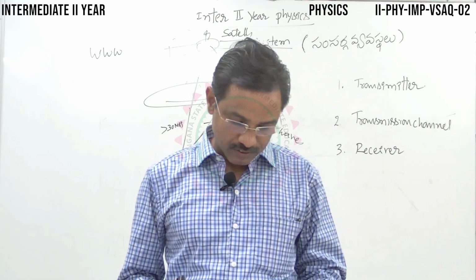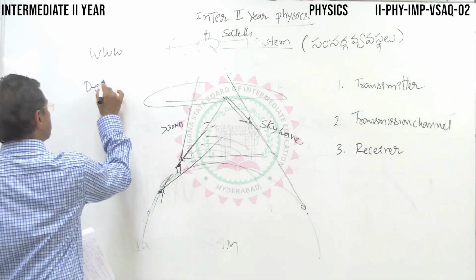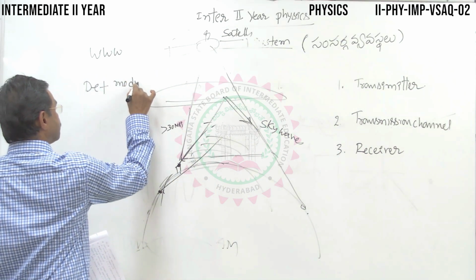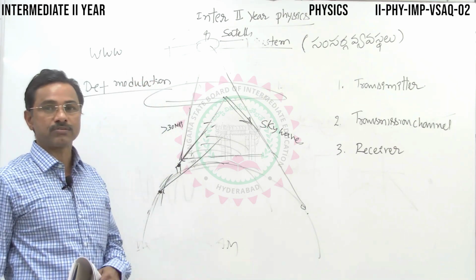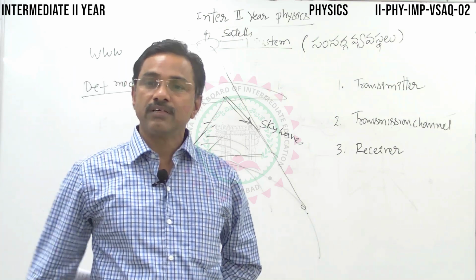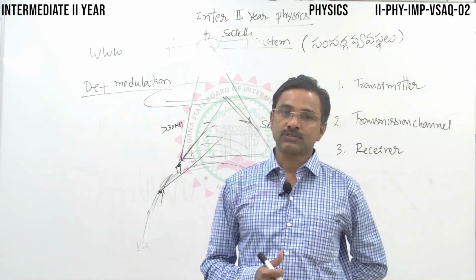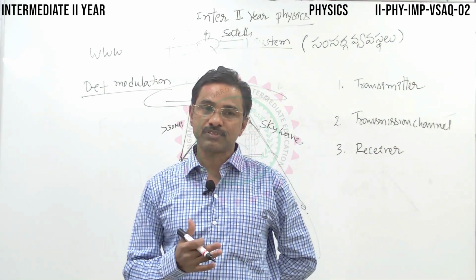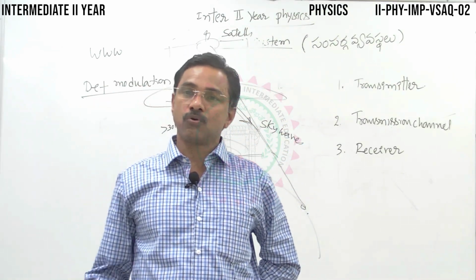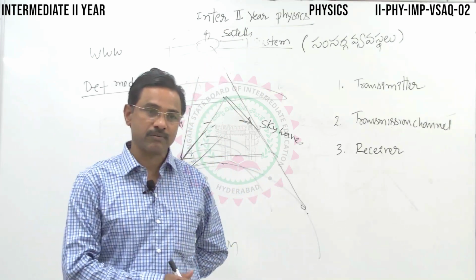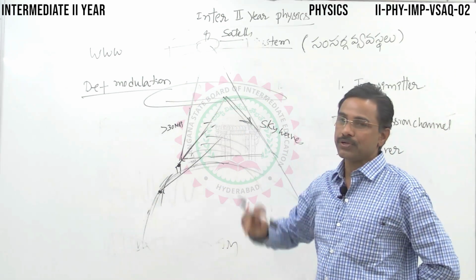Next, third question, define modulation. Why is it necessary? What is its importance? What is its significance? As already told you, modulation is the process of combining, mixing, low frequency signal with the high frequency carrier wave to transmit it to large distances. That process of combining low frequency signal with high frequency carrier wave is called modulation.